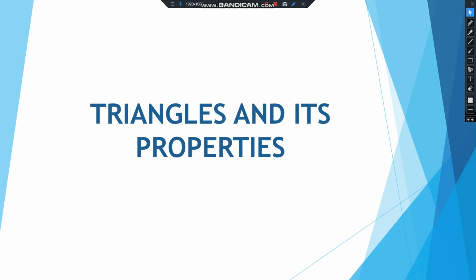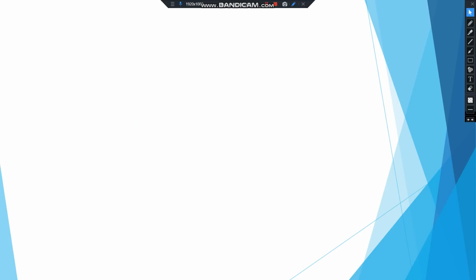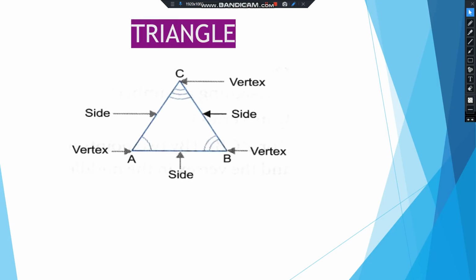Do you know what is a triangle? A triangle is made of two words, tri and angles. Tri means three, and angles you have already learnt, where two lines meet at a point, an angle is formed. So, a closed figure formed by three angles is called a triangle. So you can see in the picture a triangle is shown here.